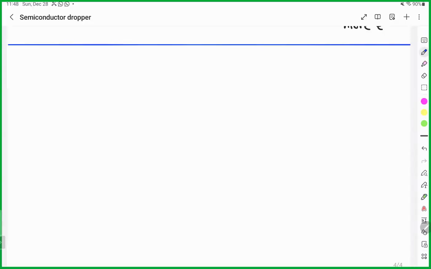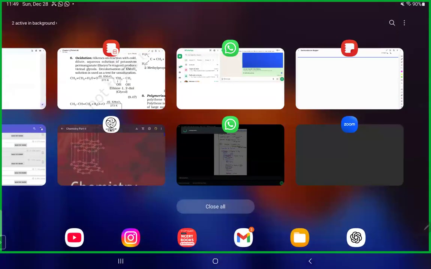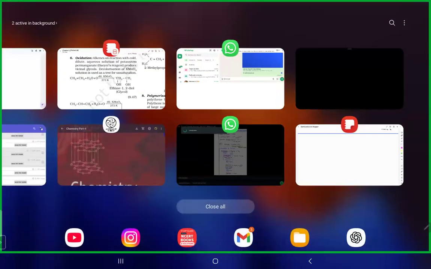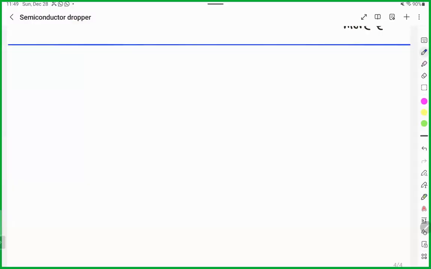Chandana, what is the alpha value for conductor, insulator, and semiconductor? So 10 power minus 6 to 10 power 5. Is alpha value positive or negative? So positive. Alpha value is positive for conductor, and for insulator and semiconductor it is negative.